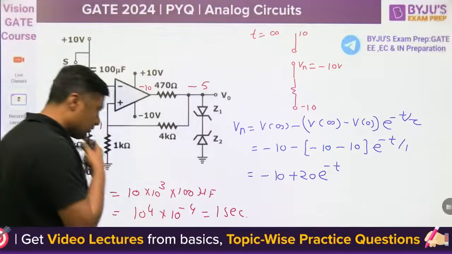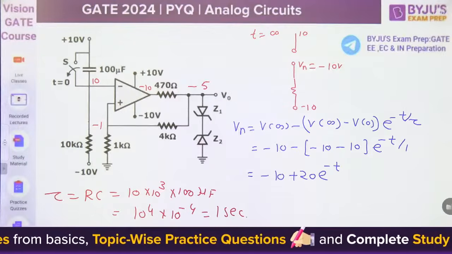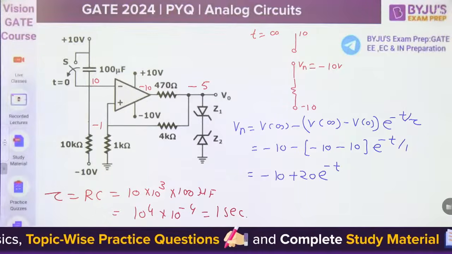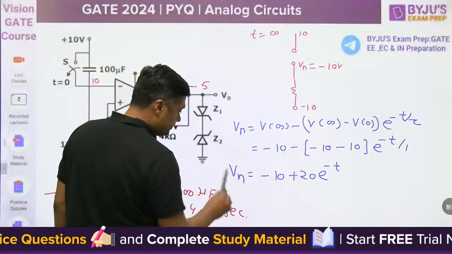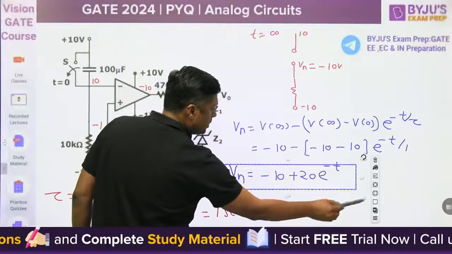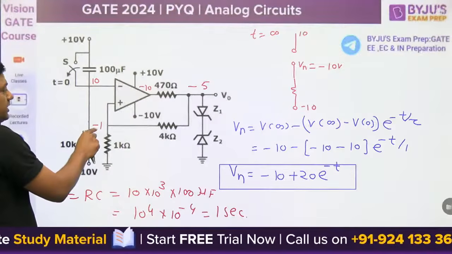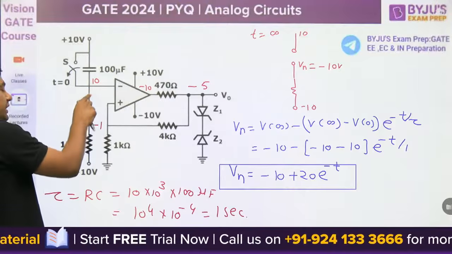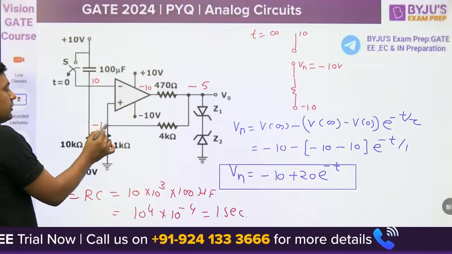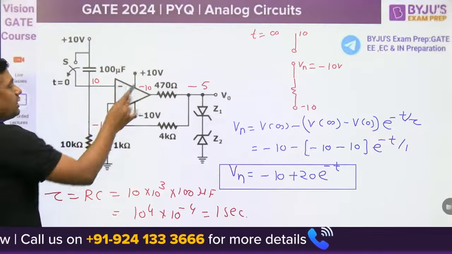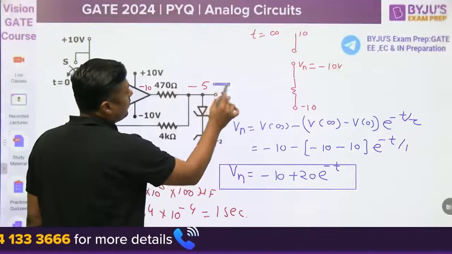Check my calculation. It is a correct one, no? Yes. Then this is the equation for VN. Now exactly at t equal to T1, VN will reduce up to what? -1 volt. When VN decreases and reaches or just crosses -1 volt, the positive terminal voltage makes the output automatically switch from -5 to +5.